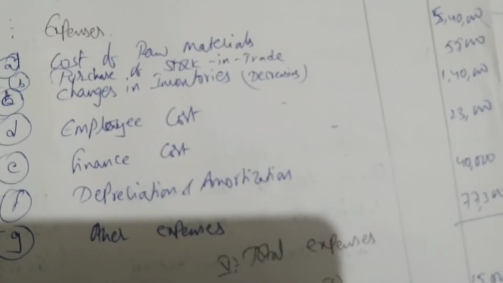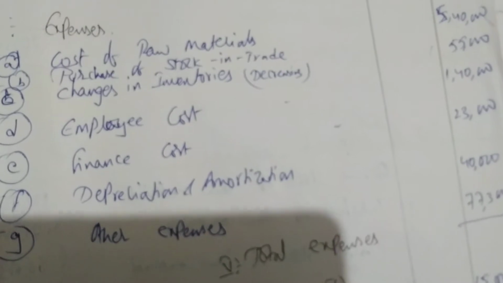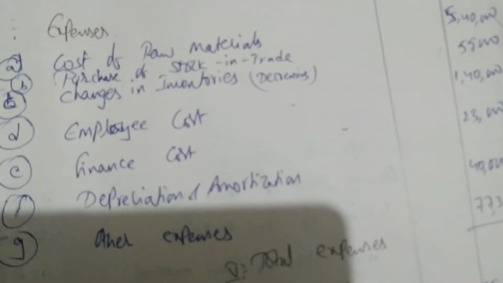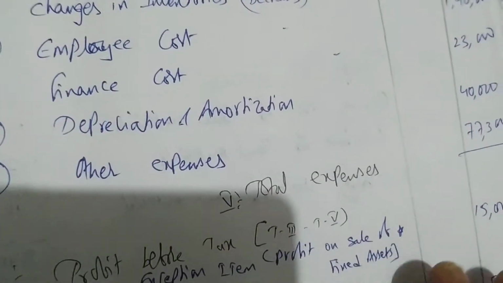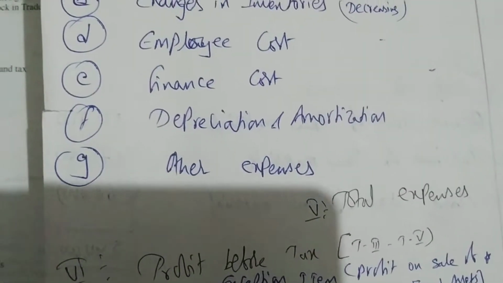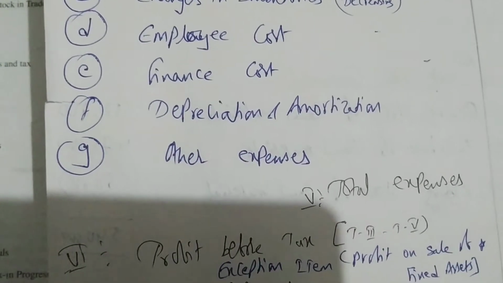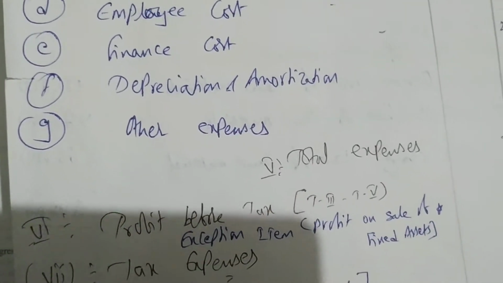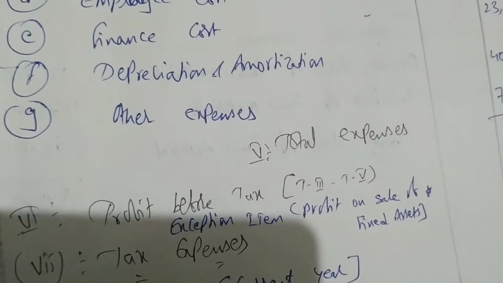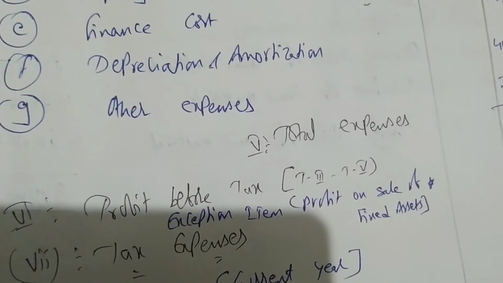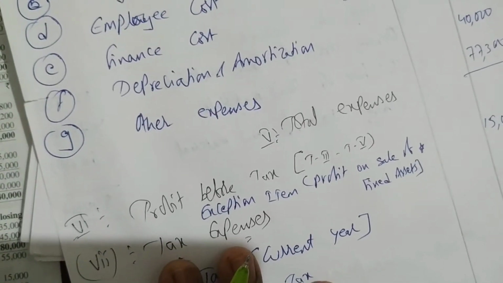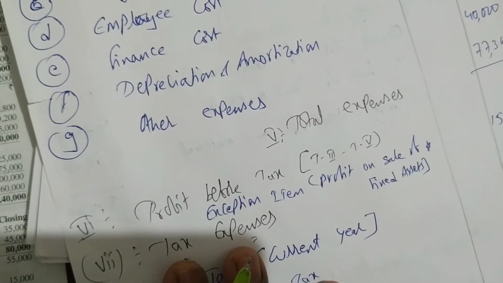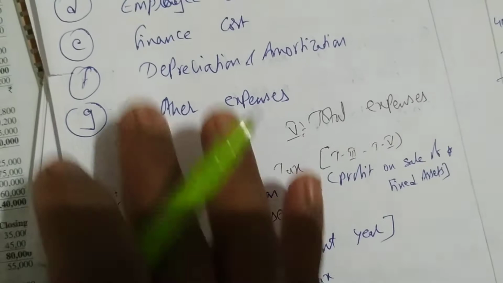Finance cost is 23. Then depreciation is how much? 40. 77,300 is other expenses. So we are getting 8,77,300 as total expenses.